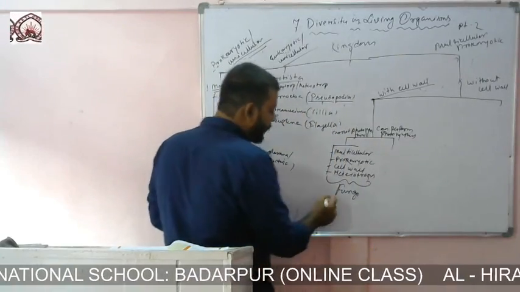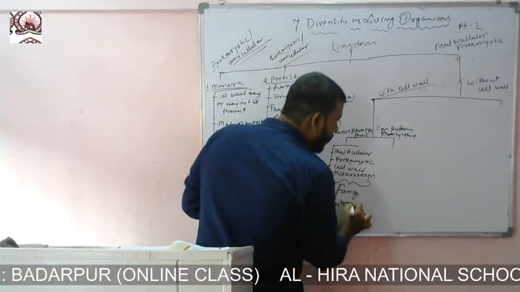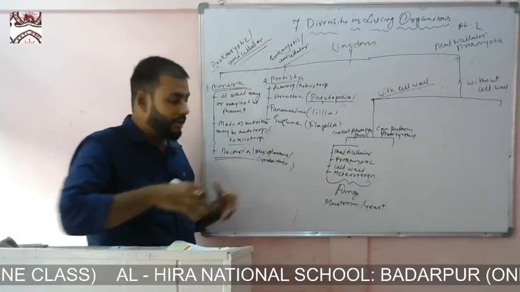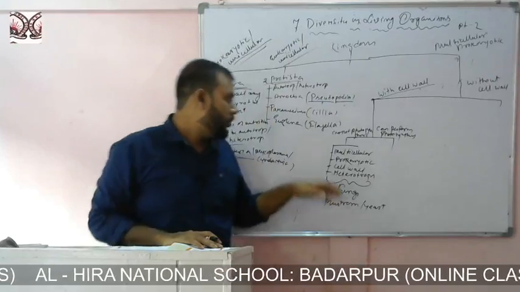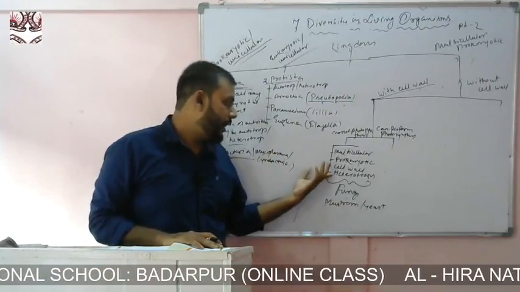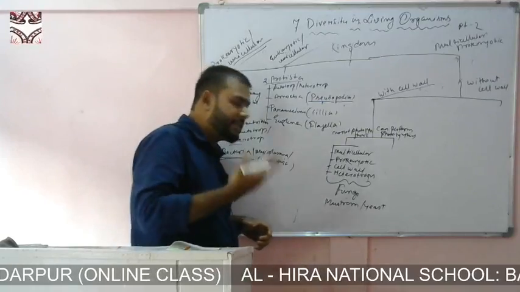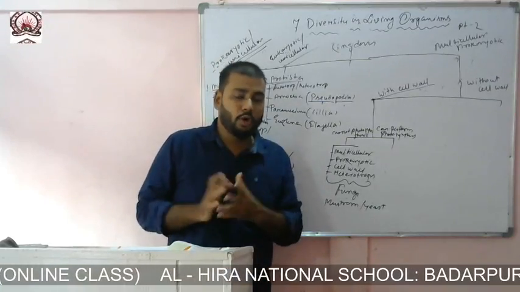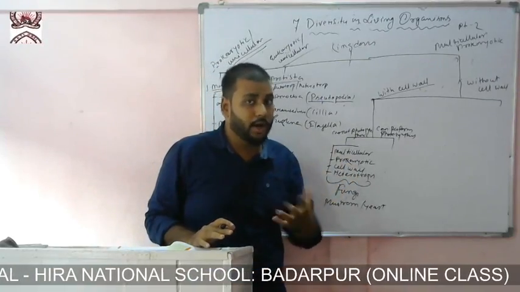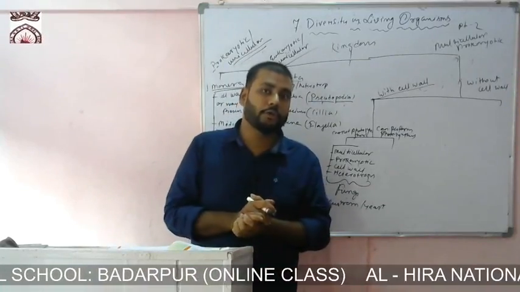Now a few examples of fungi are mushroom or yeast, right? These are a few examples of the kingdom of fungi. So they are multicellular, they are prokaryotic, they have cell wall and they are heterotrophs. So in fungi specifically, the mode of nutrition is heterotrophic. As per definition, heterotroph means what? Those organisms that depend on other organisms for nutrition are heterotrophs.